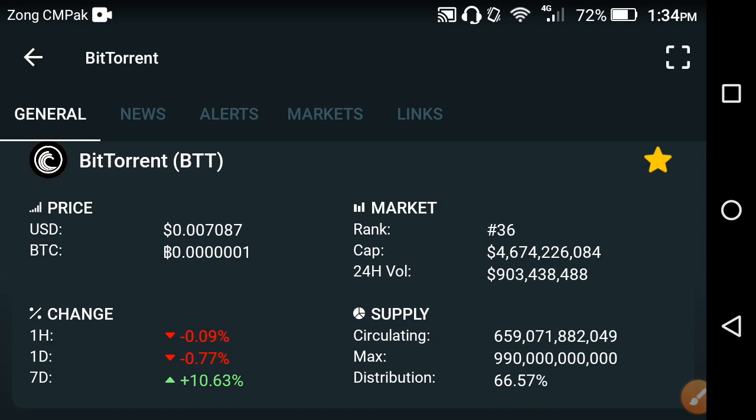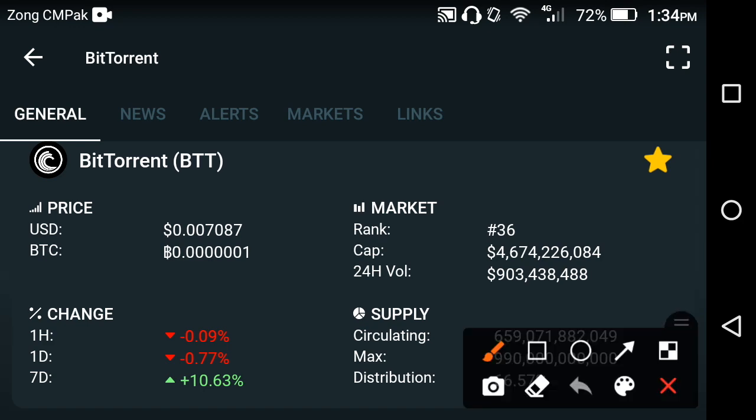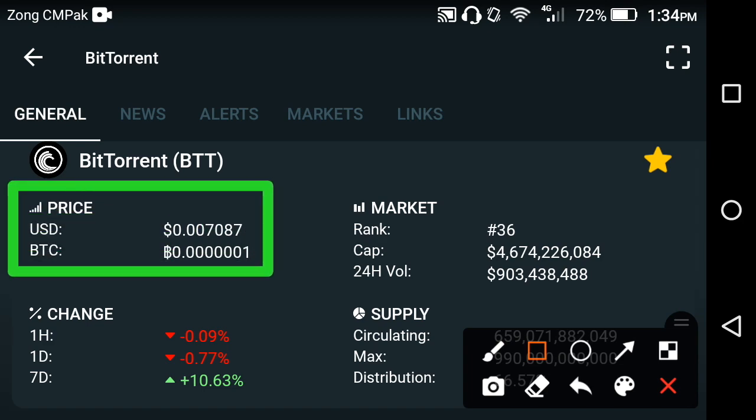First of all, we do a price prediction, and after that I'm talking about the mistake which holders make at this time, friends. As you can see here now, the current price of Bittorrent token is about 0.007087 USD, friends.